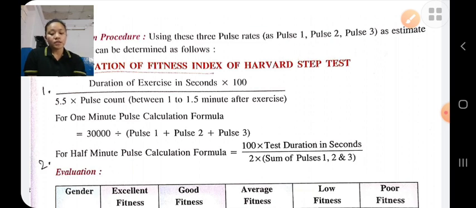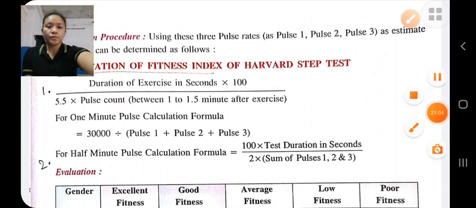There are two methods, long form and short form. Short form: duration of exercise upon 5.5 into pulse count between 1 to 1.5 minutes after exercise, into 100. And the long form to calculate the fitness index is 100 into test duration in seconds upon 2 into the total of pulse 1, pulse 2, pulse 3.